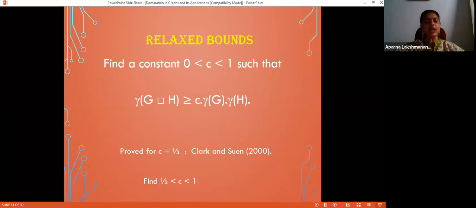And then this I already mentioned, find a relaxed bound. C equal to 1 by 2 was done by Clark and Suen. Can you improve the value of C? Can you find a C which is greater than 1 by 2? C equal to 1 means you are settling the conjecture. C greater than 1 means you are disproving the conjecture. So try to find a constant C which lies in the interval 1 by 2, 1. 1 can be closed.